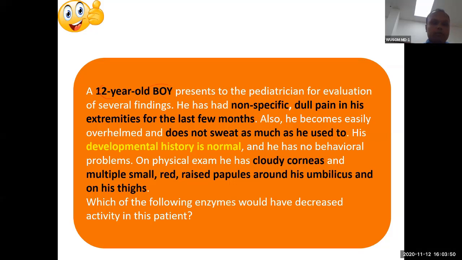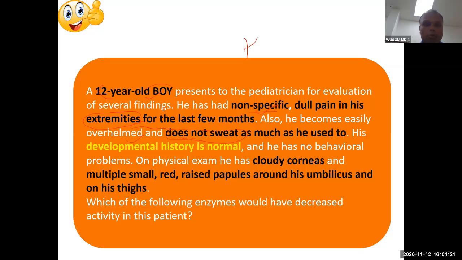12-year-old boy, mark the age, presents to the pediatrician for evaluation of non-specific, dull pain in his extremities. Remember extremities. Non-specific and dull pain in extremities for the last few months. Also, he has become easily overwhelmed and does not sweat.